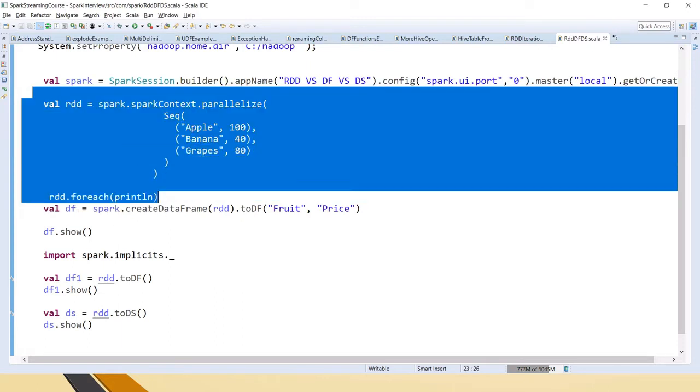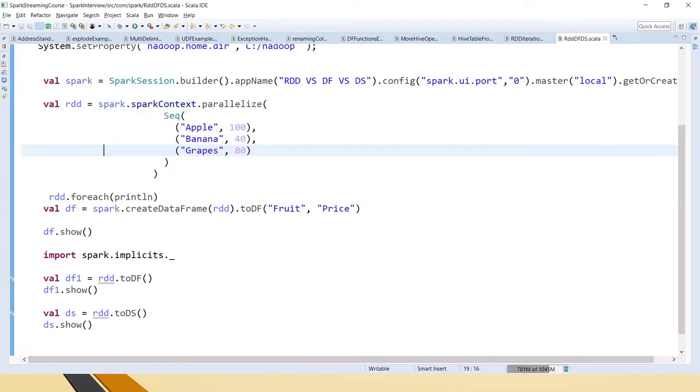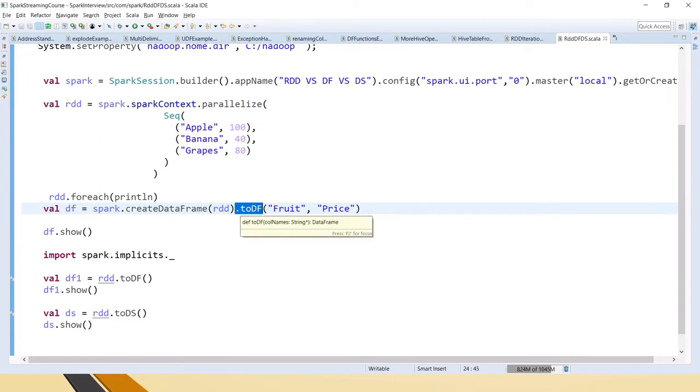And now assuming that the RDD is already there, we will see how to create a data frame. We have already created the Spark session, and there is an option called createDataFrame, using which we can create a data frame from one RDD. And then here I am using toDF, and here we can give the columns. Many people get confused, like it's already a data frame, why do we convert this toDF? But actually this toDF function is used for applying the column names to the data.